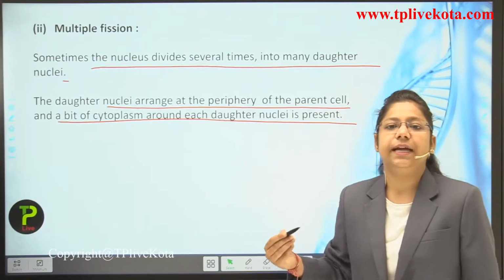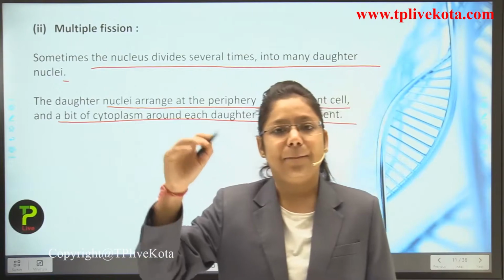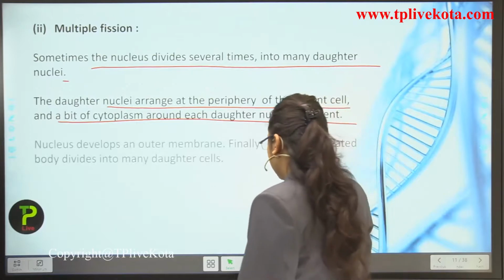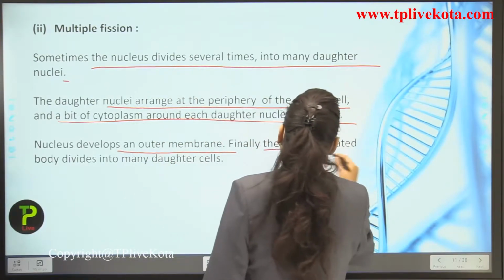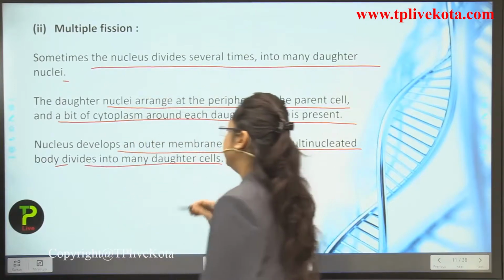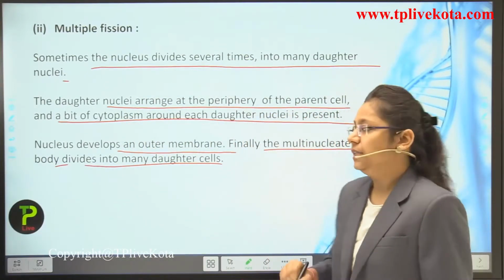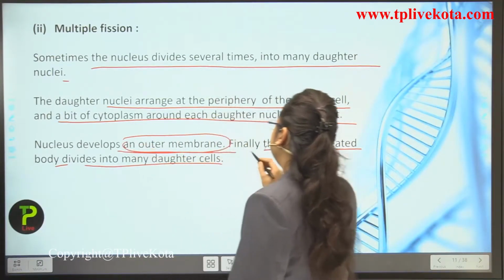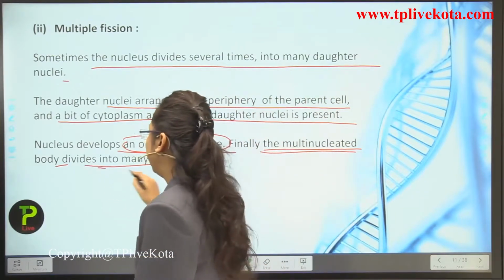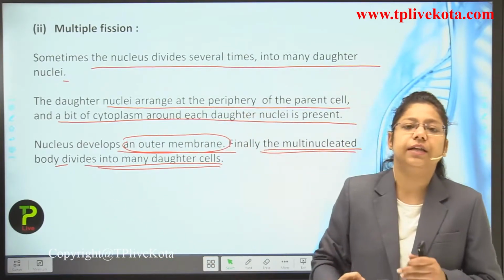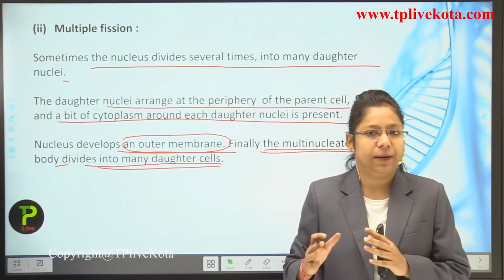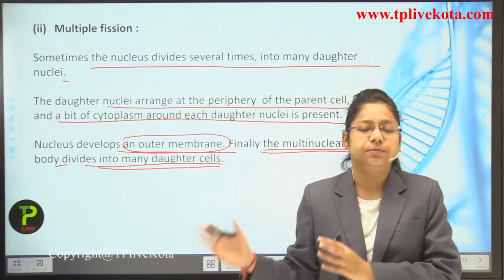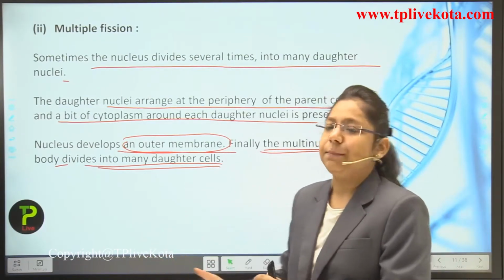Okay, so what will happen? These nuclei will get divided and they will arrange in the periphery of the particular organism. Next, the nucleus develops an outer membrane. Finally, the multinucleated body divides into many daughter cells. So you can see here that a single nucleus is getting multiplied, forming many nuclei, and these many nuclei form many new organisms from that. So this is how the multiple fission takes place.